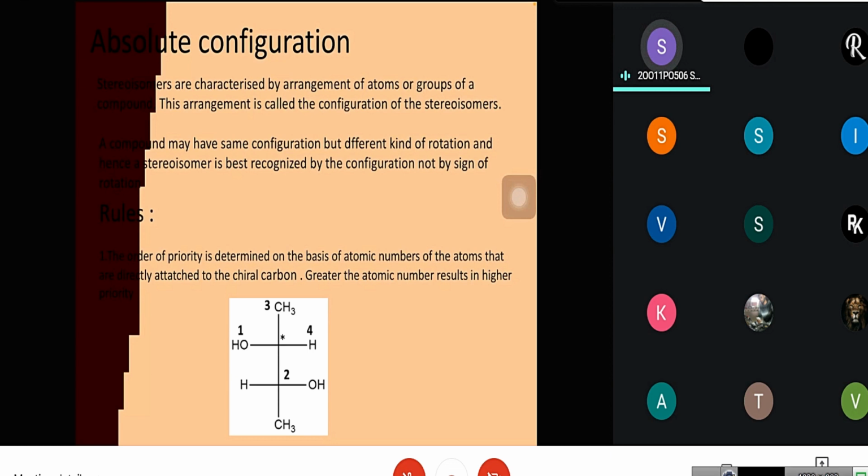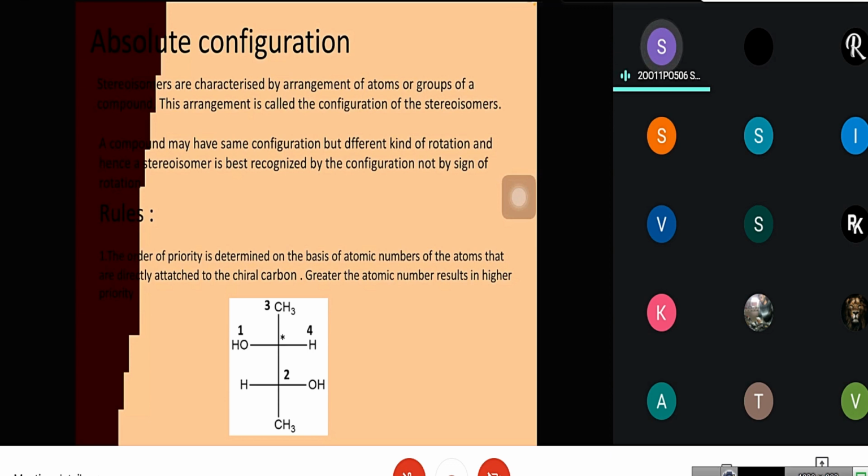Stereoisomers are characterized by the arrangement of atoms or groups of a compound. This arrangement is called the configuration of the stereoisomers. A compound may have the same configuration but a different kind of rotation. Hence, the stereoisomer is best recognized by the configuration, not by the sign of rotation.